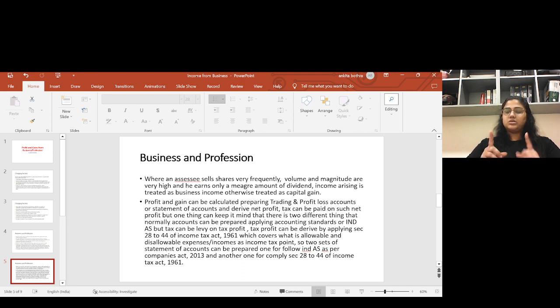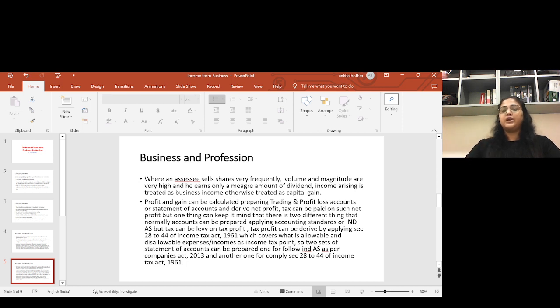But from the income tax point of view, for taxability, the tax profit will be different from the book profit. Book profit is what we derive by following Ind AS or AS, and book profit and tax profit are different.